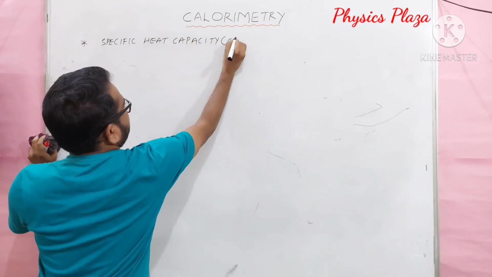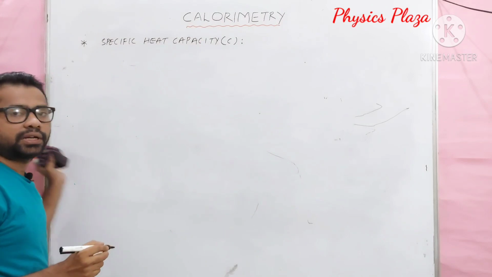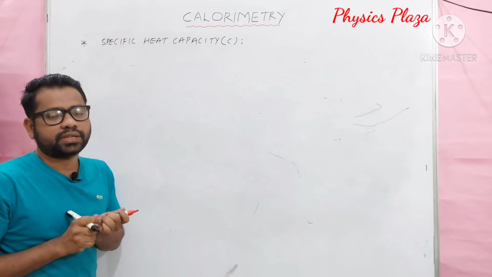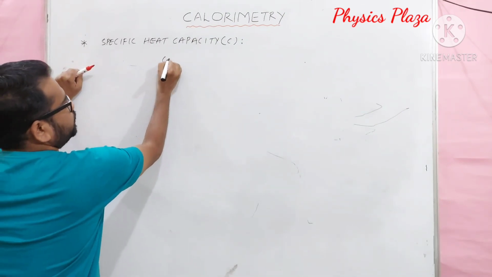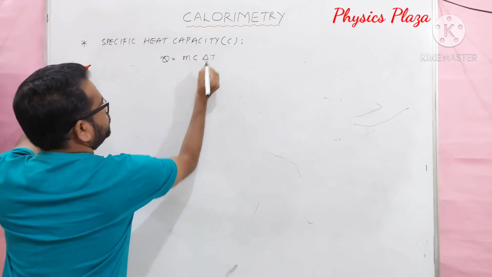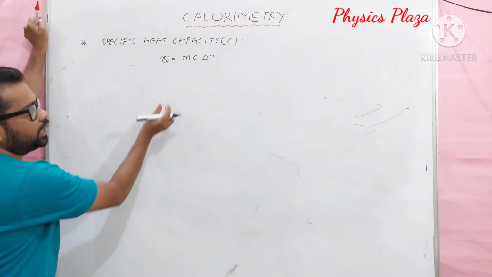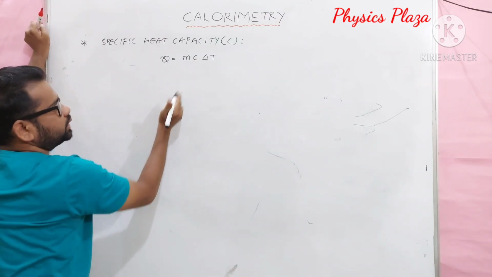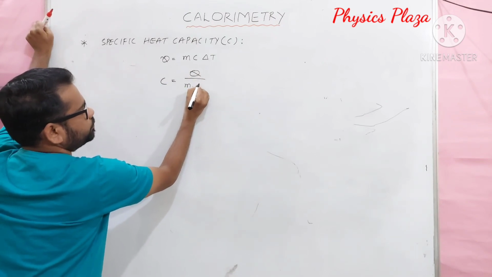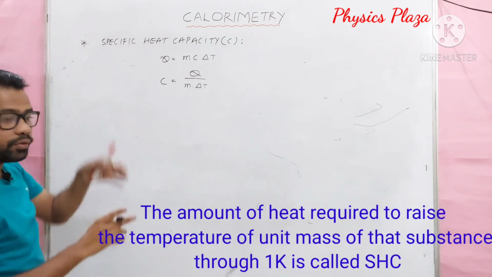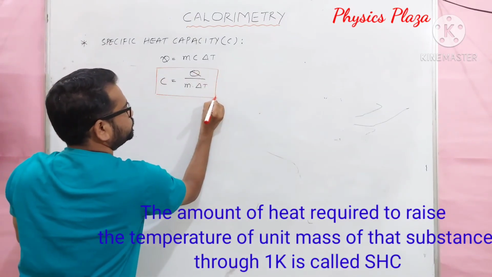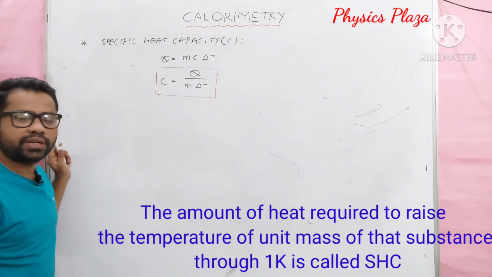We will represent specific heat capacity with the letter C. What is a specific heat capacity? Children, we already have the formula Q is equal to mc delta T. From this, let us write the formula for C. So C is equal to Q by m delta T. Children, this is the formula to calculate the specific heat capacity.